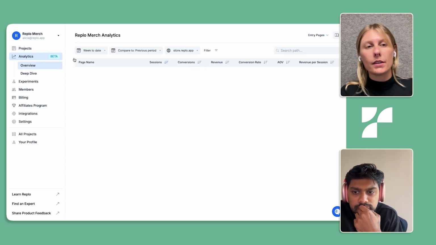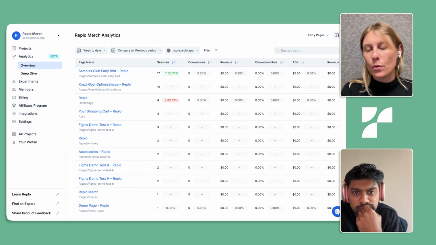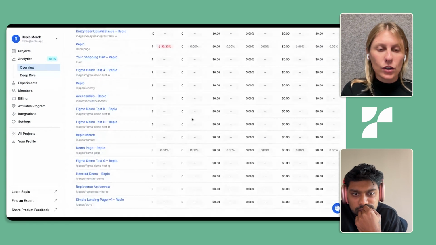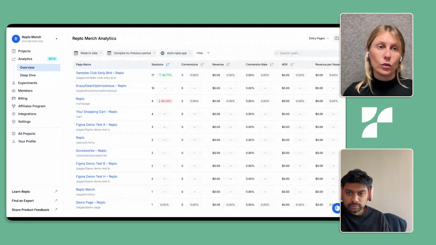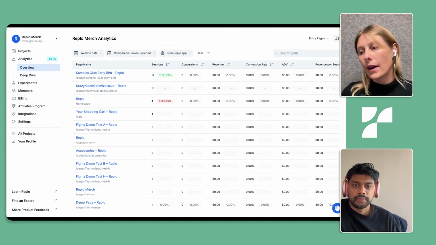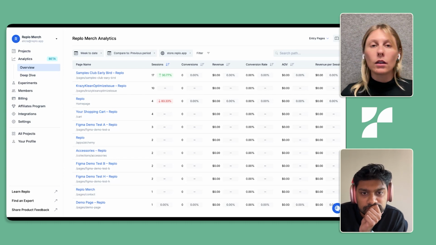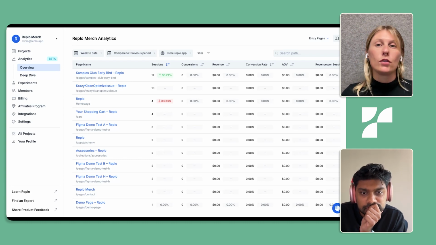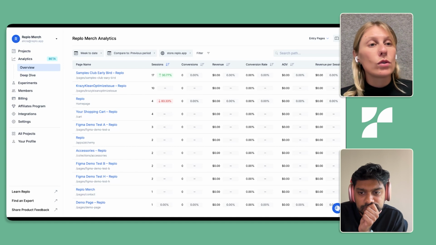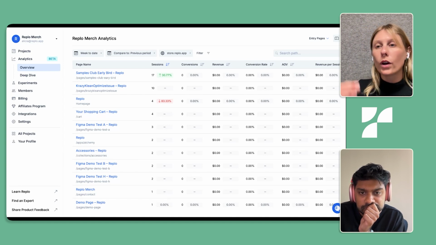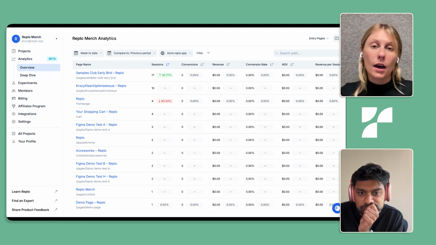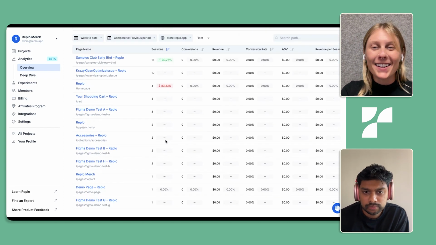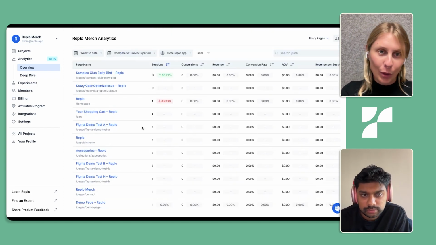And I'm going to jump right into this default table view that we have for all the pages on your site. Something to note is that when you connect to Replo and integrate your Shopify store, that allows us to start learning a little bit more about not only your Replo pages, but pages outside of Replo. So when you come into analytics and click that button to set up analytics, we're going to start reporting data on all of the pages across your entire site. So when you start looking at all the content on here, you're going to see Replo pages and non-Replo pages.